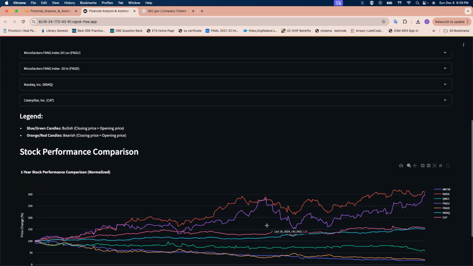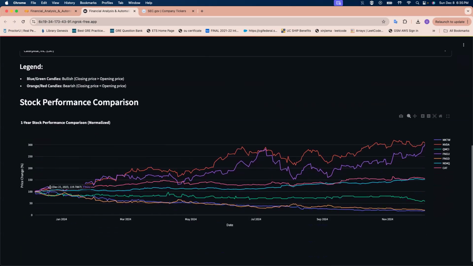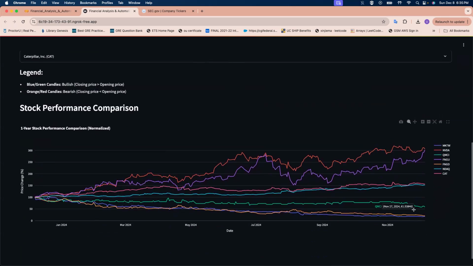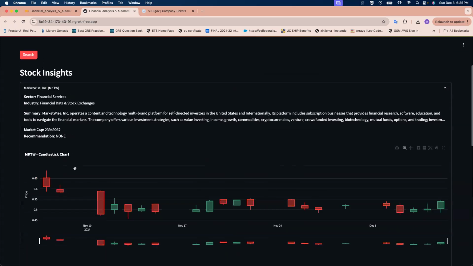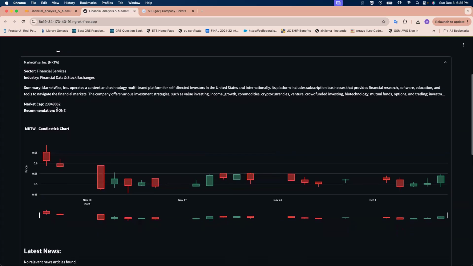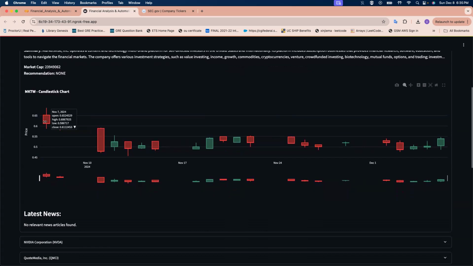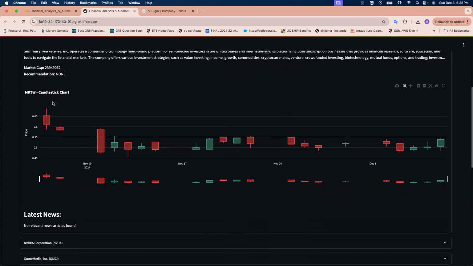That will give us the base information on how the stocks have been doing since the last year. For more specific information, we can click on the accordion and read its summary, as well as the recommendations on whether to buy or not. This is the candlestick that I was talking about.